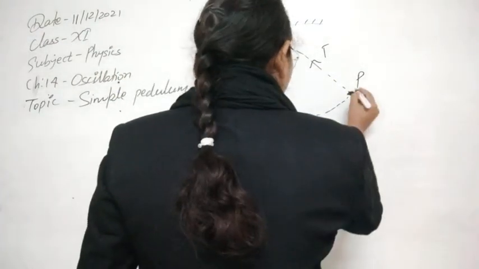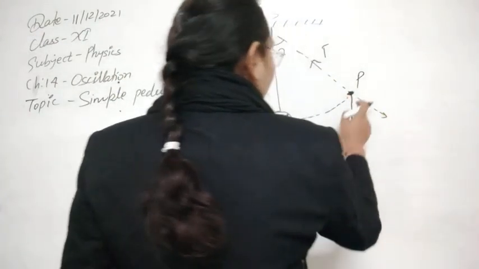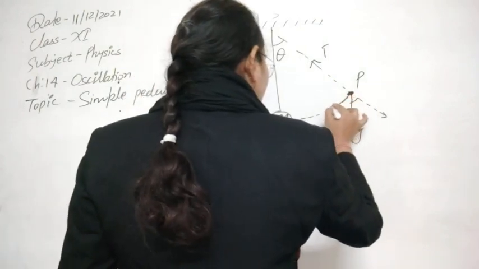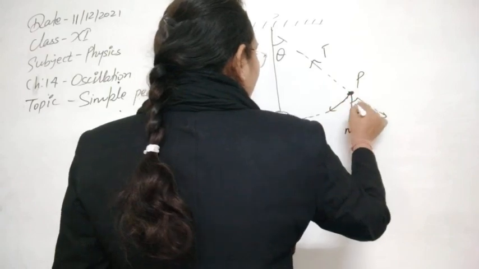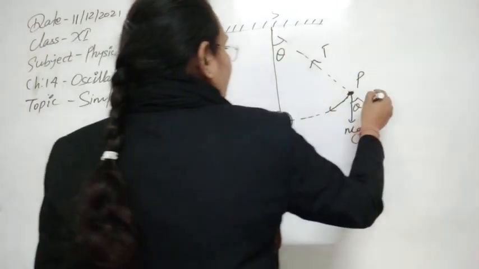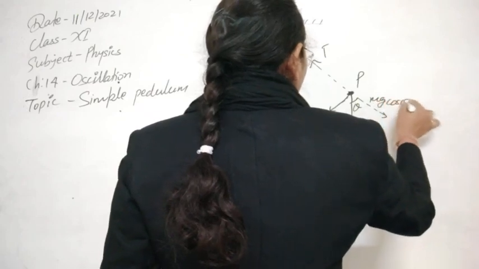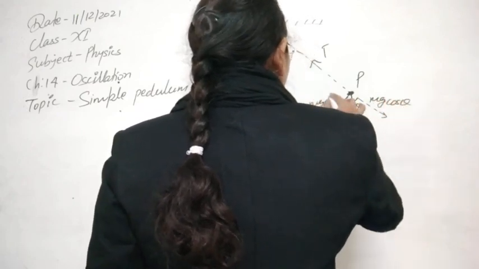This weight will have two components, one along this direction and one along this direction, making the angle theta. So the components will be mg cos theta and mg sin theta.